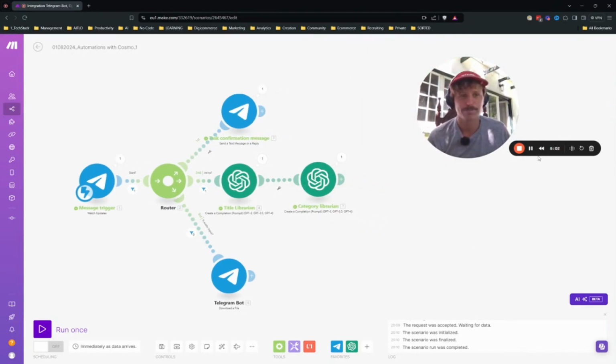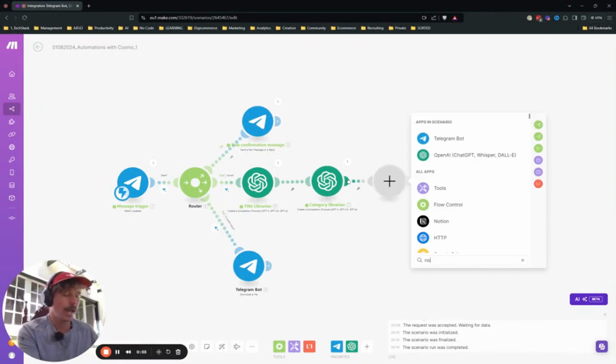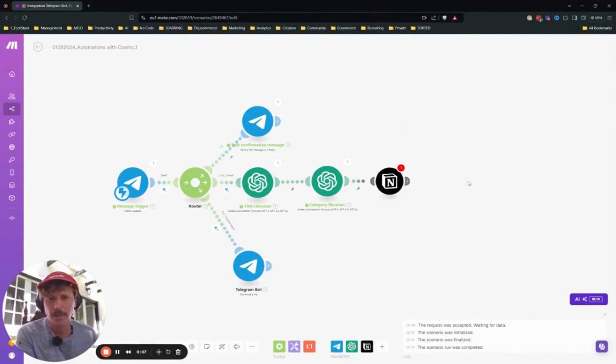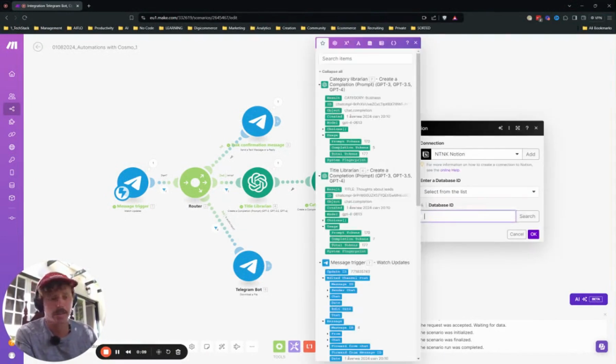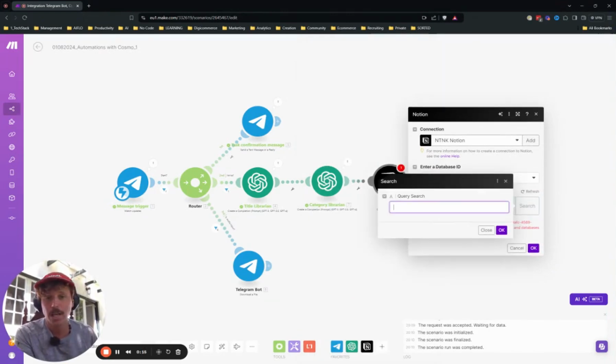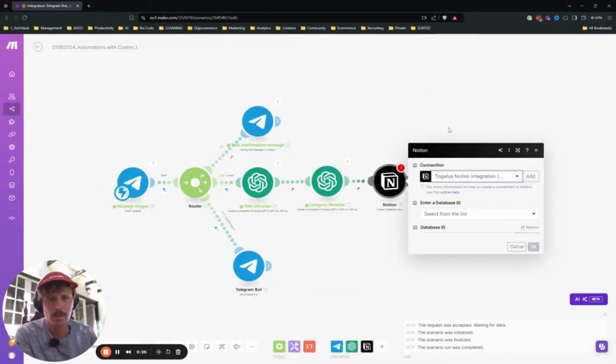Great. Okay, let's continue. So the next module, we will actually add Notion. And what we say is we create a database item. Now I have my database item ID. And what you can do, if you don't have it, is you just search here and you put in the text of the name of your database. Yeah, this is the wrong one. It's here.